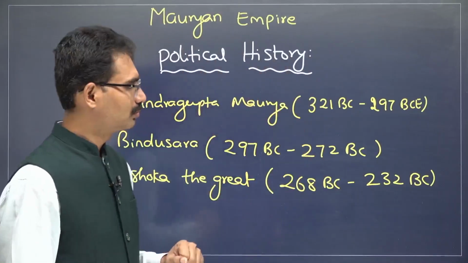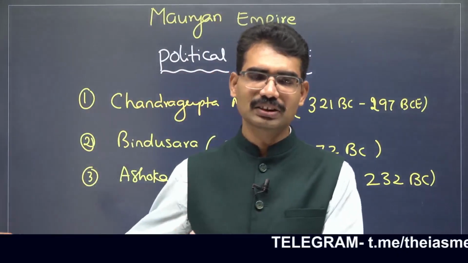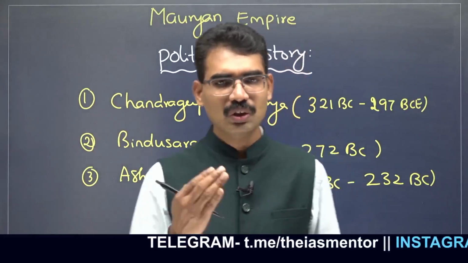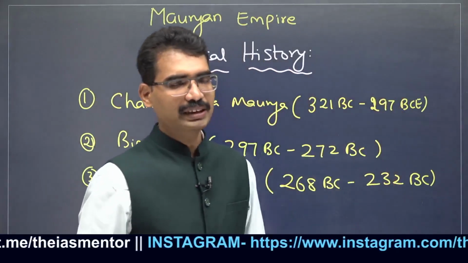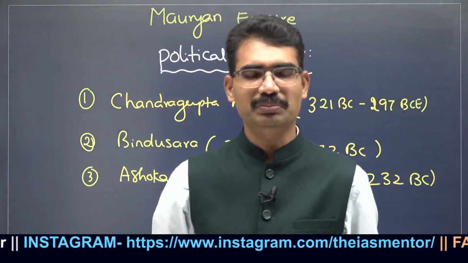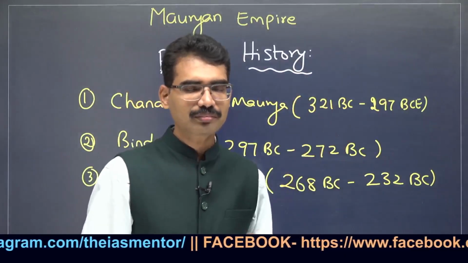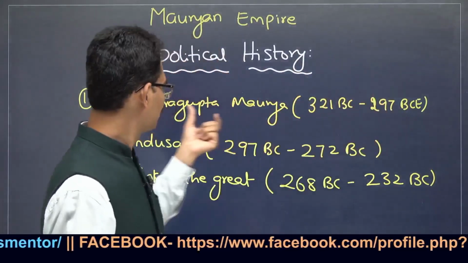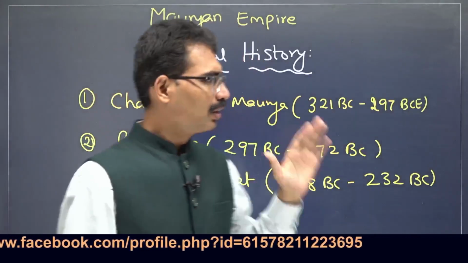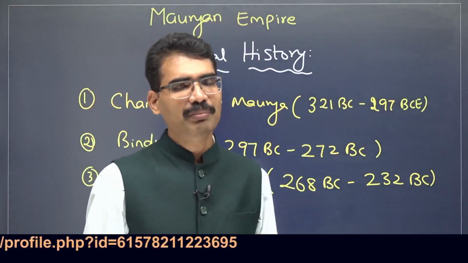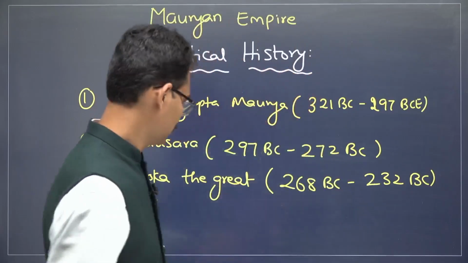This is the timeline. Now, do you remember Alexander the Great? From the Greek region, he conquered up to the northwestern part of India. What is the time period? Alexander's time period is 326 BCE. During that time, he was there in the northwestern part of India. He died in 323 BC, almost during this time period. After Alexander's death, Chandragupta Maurya became the ruler of the Mauryan dynasty. One by one, let us see. Be careful in remembering some of the personalities associated with Chandragupta Maurya and also places. Those are the examination questions.